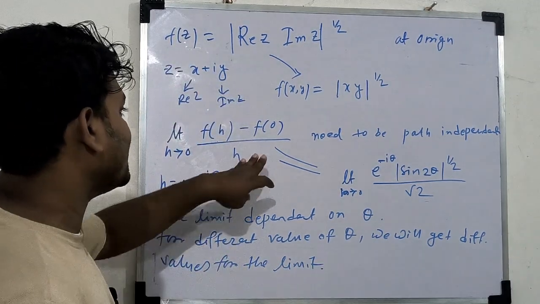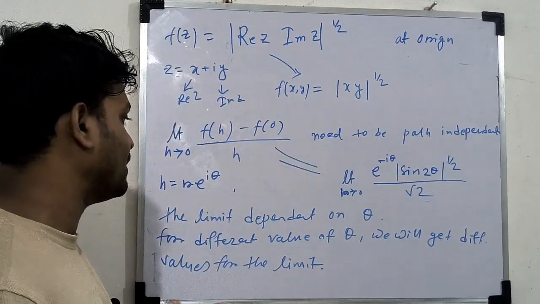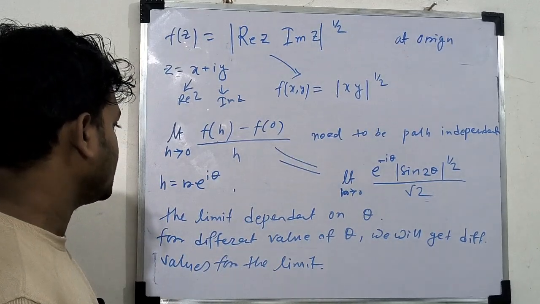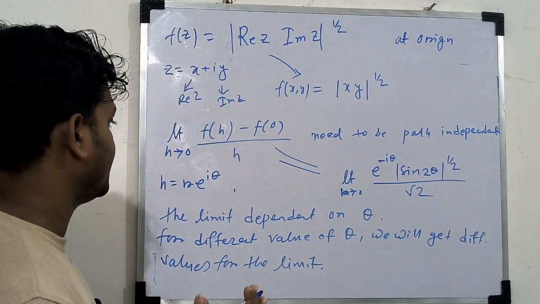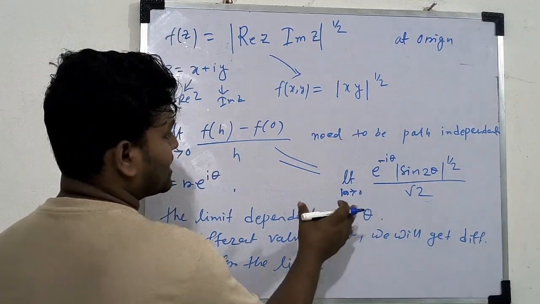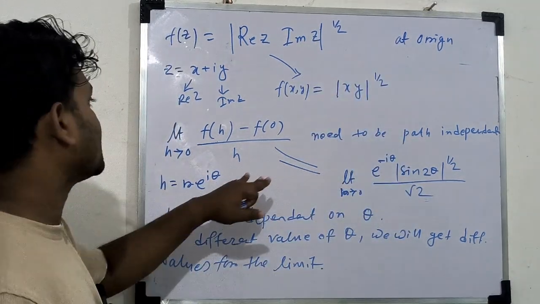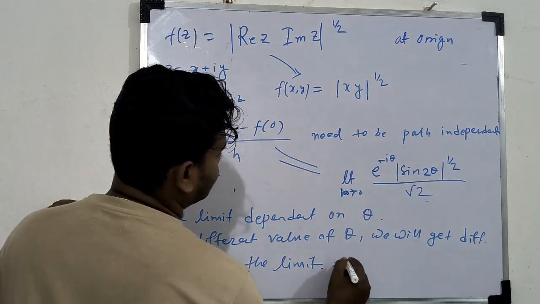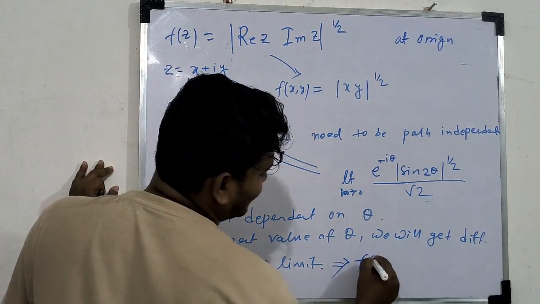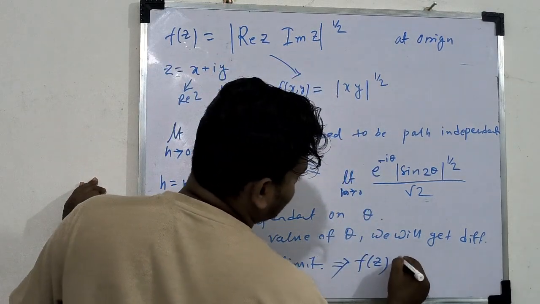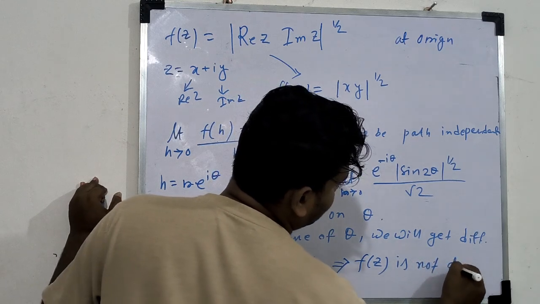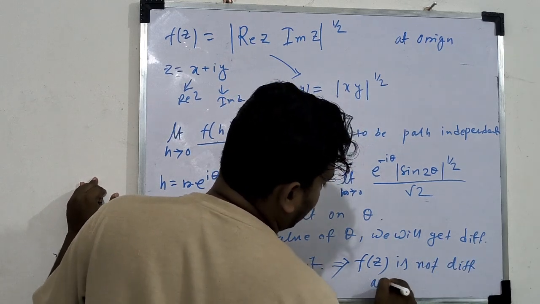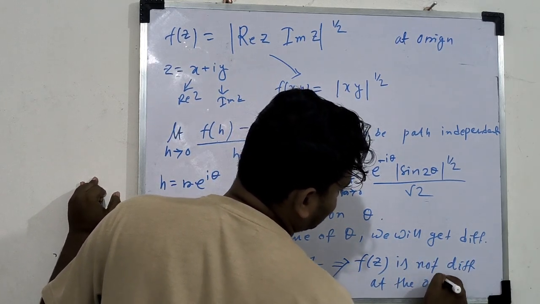So the limit is path dependent. So this is circular path dependent. So this is path dependent, so this limit does not exist. That's why we can say this f(z) is not differentiable at the origin.